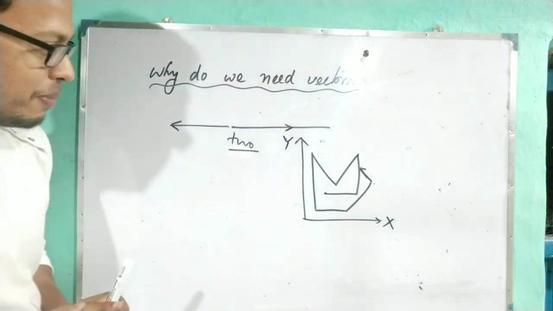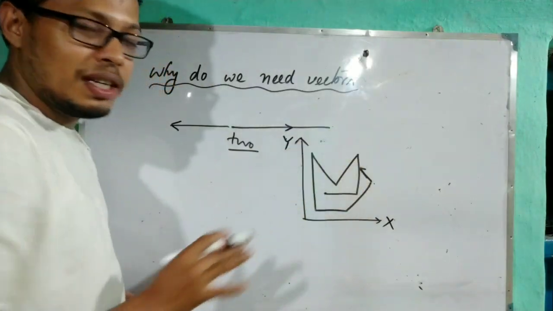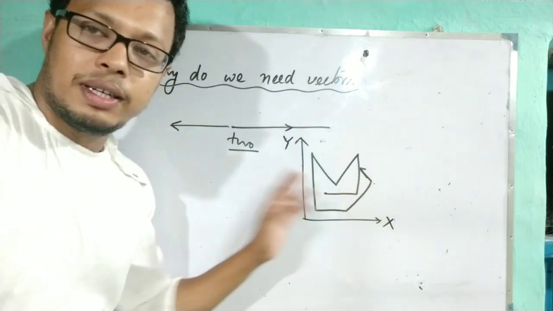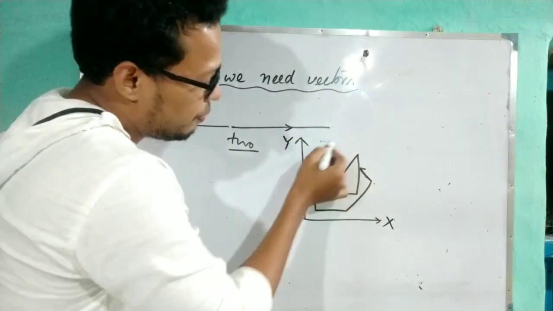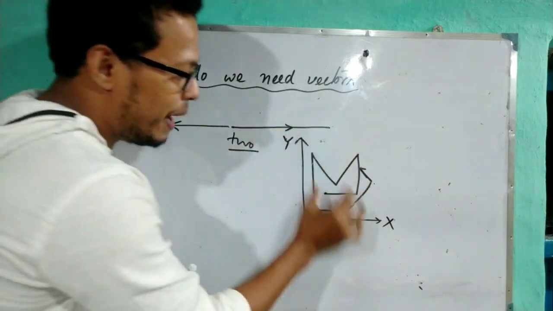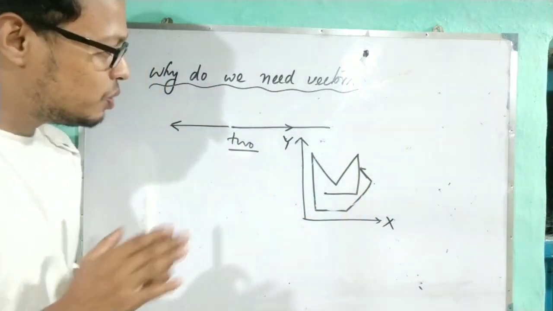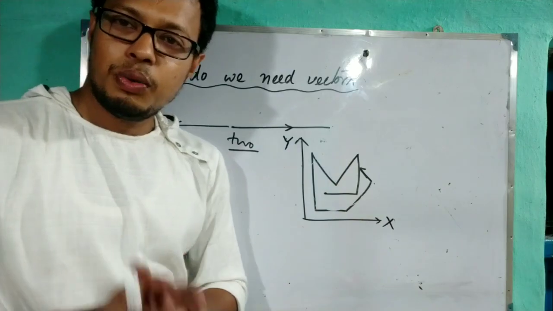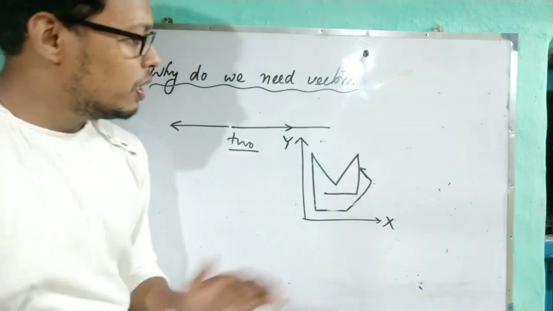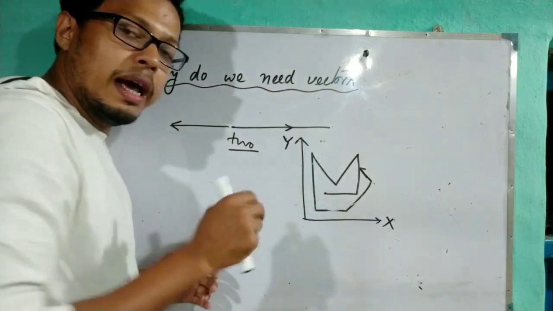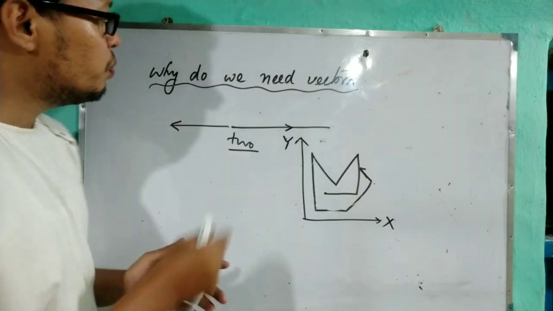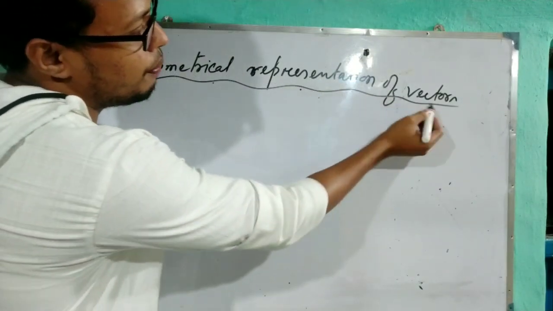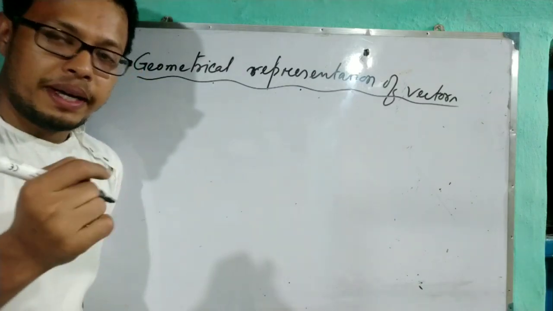See the concept. To deal with this situation, we need one new physical quantity which is called the vector. By vector we can express the magnitude as well as direction. Understood? To deal with this type of situation, we need one new physical quantity called the vector, by which we can represent the magnitude and the direction also. That's why we need the vector. Clear? Next heading is the geometrical representation of vectors, meaning how to represent the vectors.